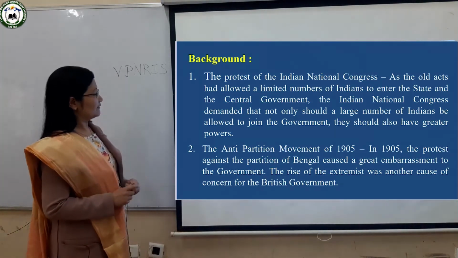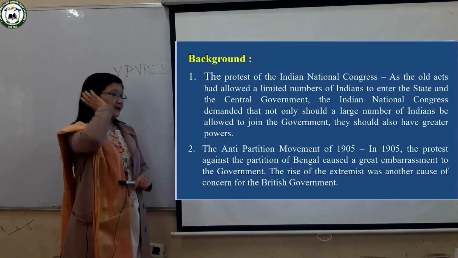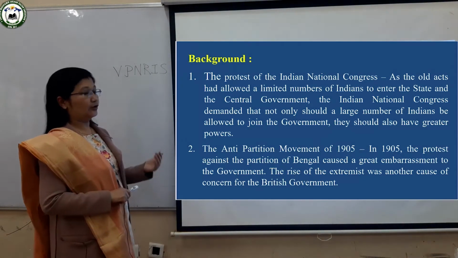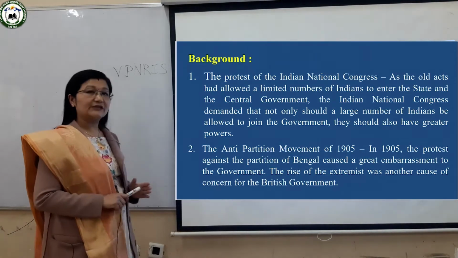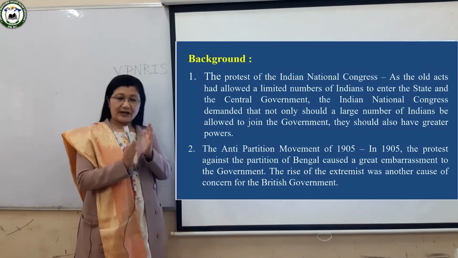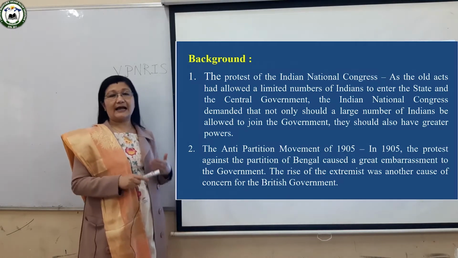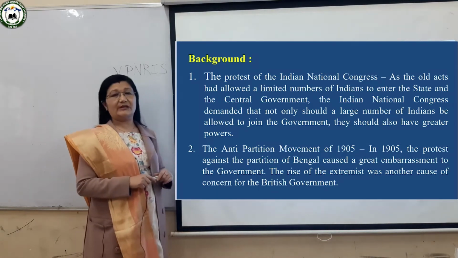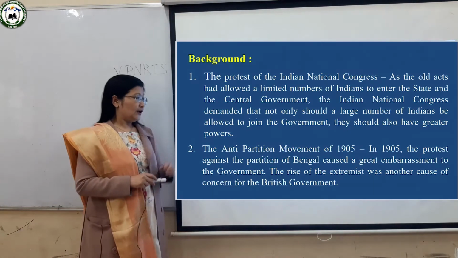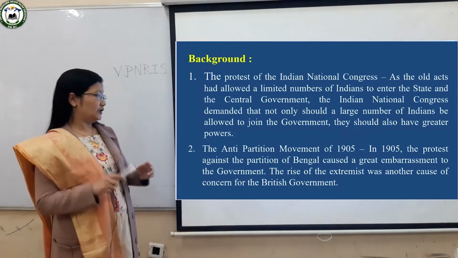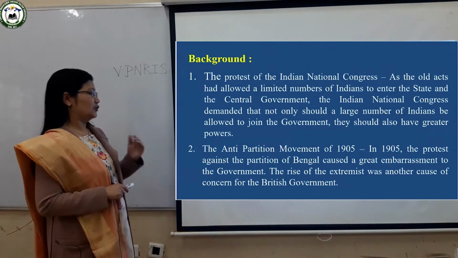Then the second reason was that Lord Curzon, when he was the Governor General, tried to partition Bengal. He tried to divide Bengal into East Bengal and West Bengal. The reason is that he wanted to break the national movement. He wanted to make the Indians weak. So Bengal was partitioned into two parts.